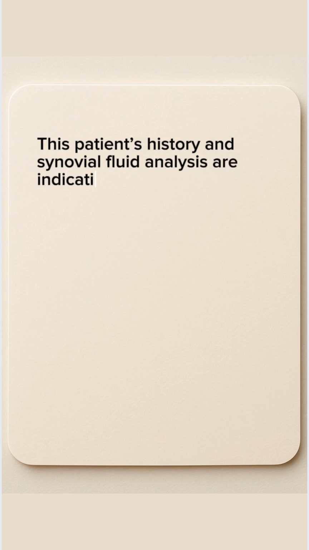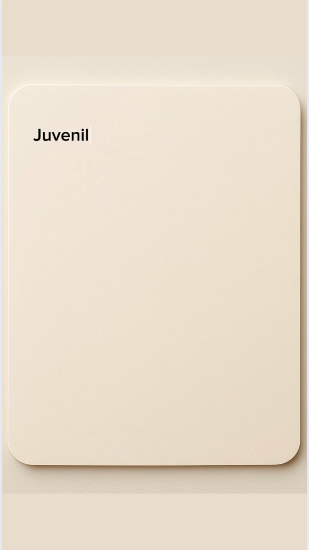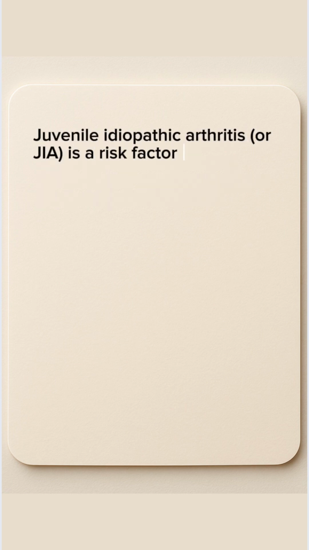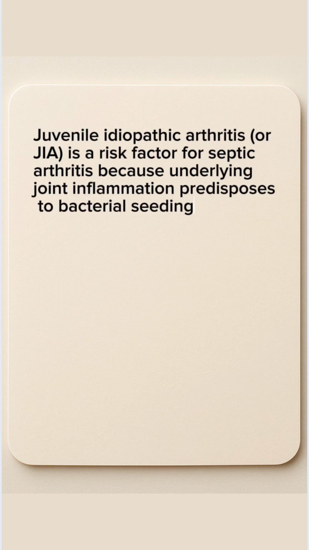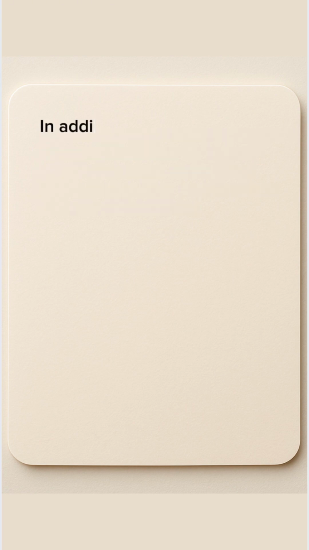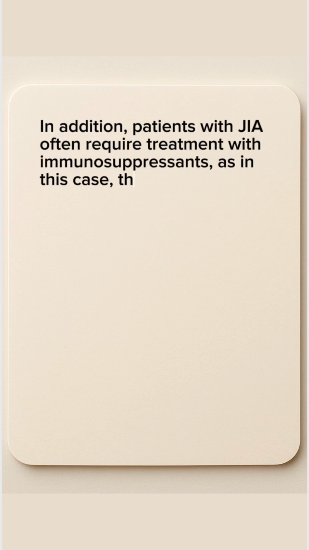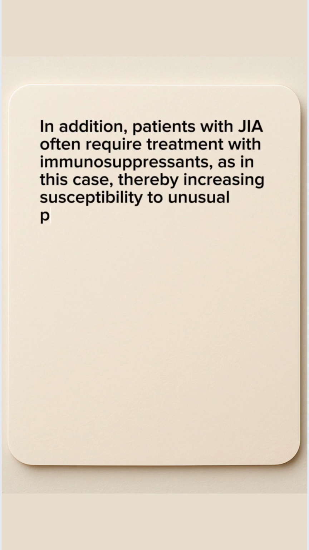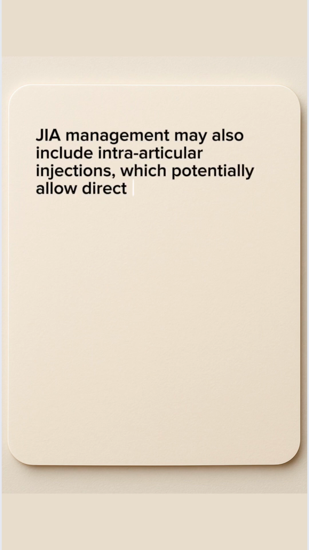This patient's history and synovial fluid analysis are indicative of septic arthritis, a bacterial joint infection. Juvenile idiopathic arthritis, or JIA, is a risk factor for septic arthritis because underlying joint inflammation predisposes to bacterial seeding. In addition, patients with JIA often require treatment with immunosuppressants, as in this case, thereby increasing susceptibility to unusual pathogens. JIA management may also include intra-articular injections, which potentially allow direct inoculation of the joint space.